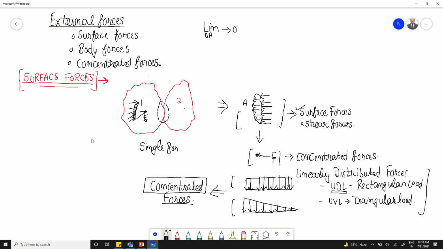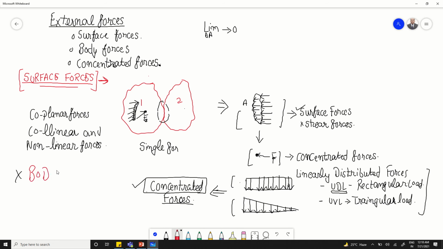Now, what are the best examples of concentrated forces that we study in engineering mechanics? They are coplanar forces, collinear and non-collinear forces, because all these forces are assumed to act through a single point. That is the reason all these types of forces come under the category of concentrated forces. Now the third type of force that a body can be subjected to is the body force.